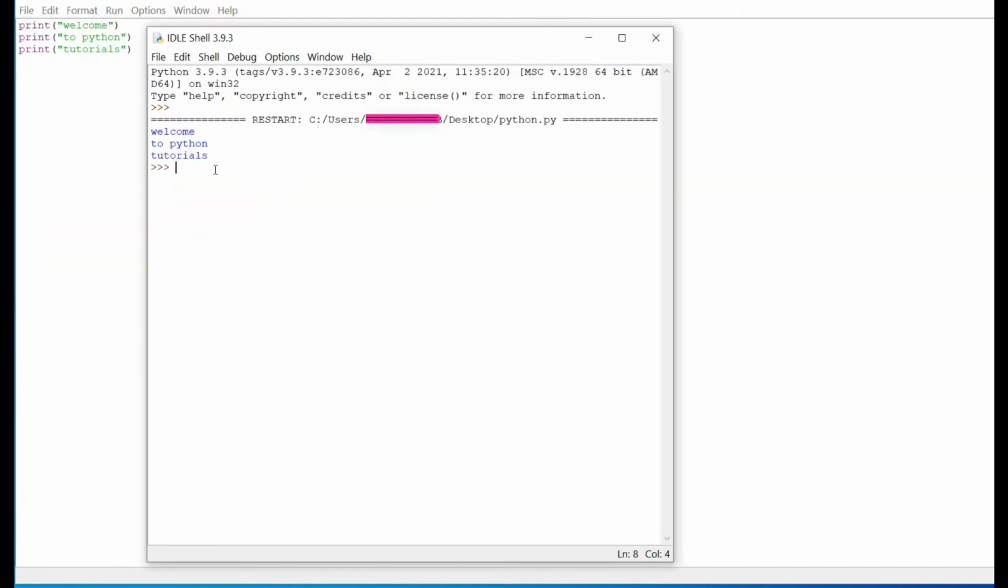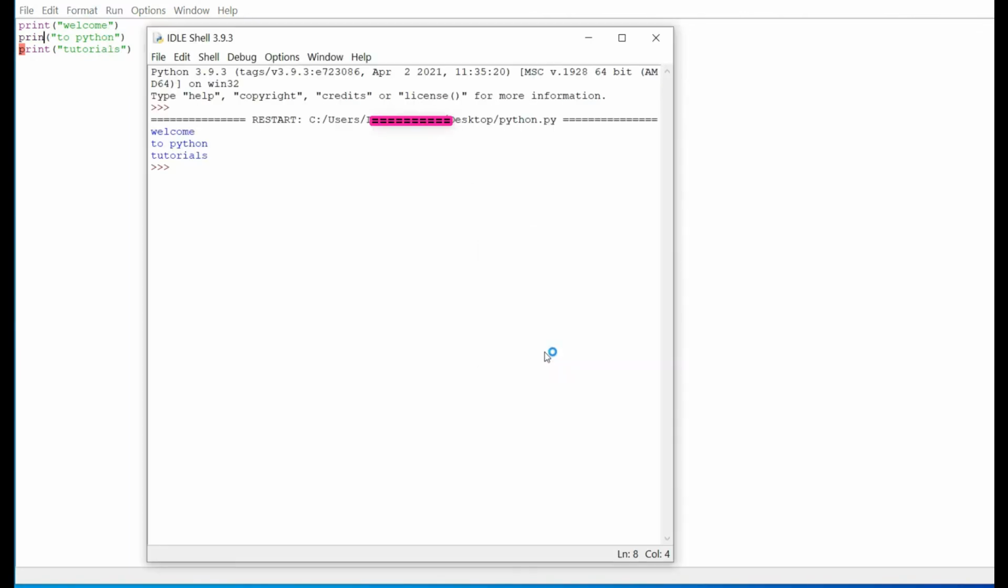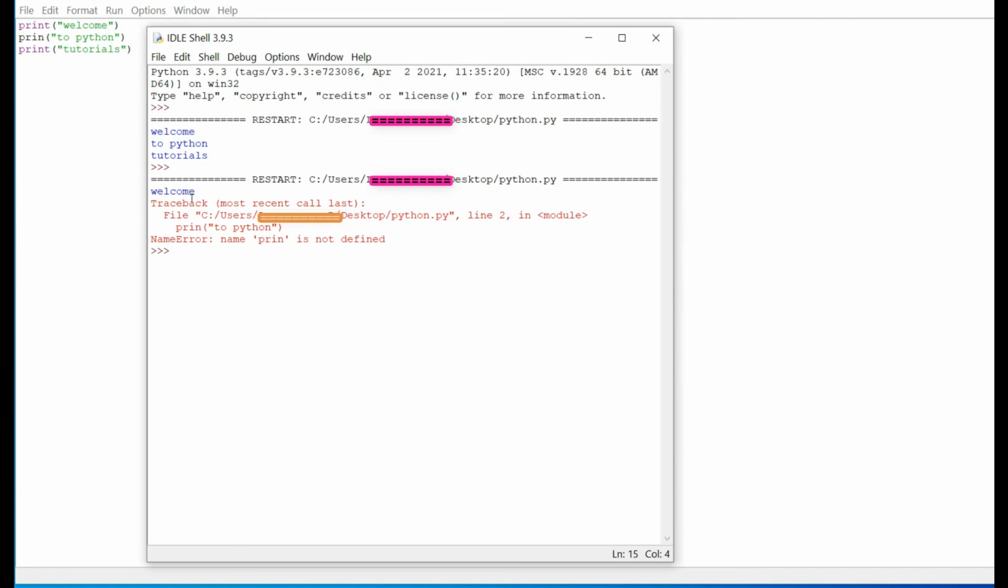It executed line by line. First it prints welcome. In the second line it prints to Python. In the third line it prints tutorials. If I remove t from the second print statement and I run this code, it executes the first line and prints the output as welcome, and we have an error at the second line, so it stopped here only. This is the disadvantage of sequence execution.